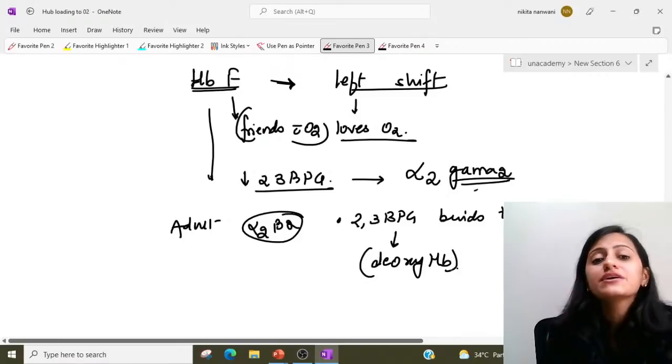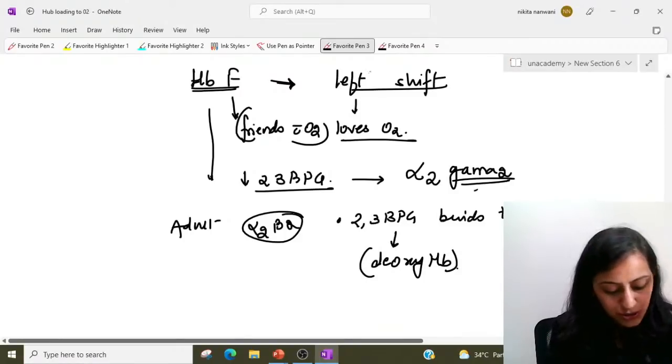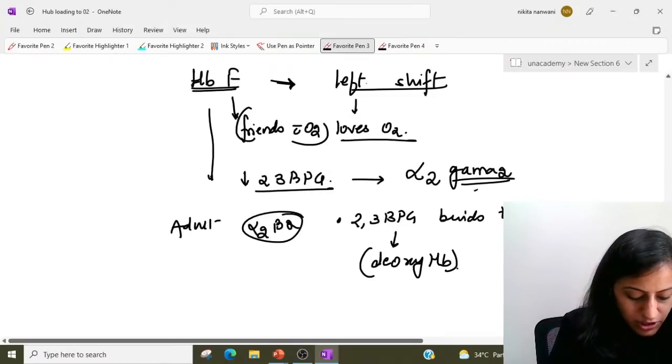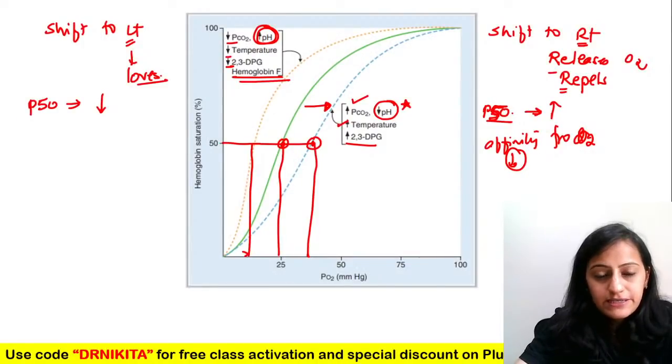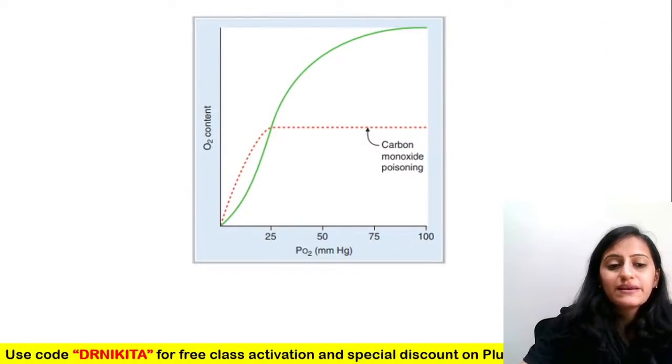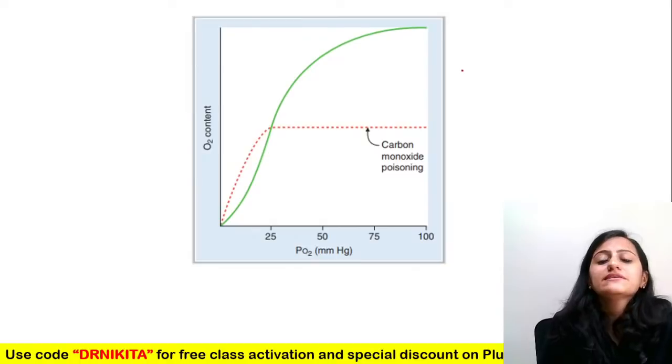It binds to deoxyhemoglobin, not to your oxyhemoglobin. Remember, it's deoxyhemoglobin.